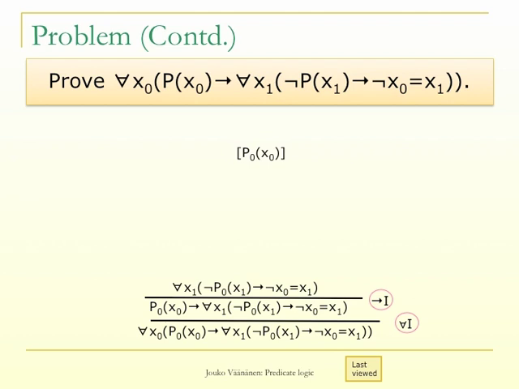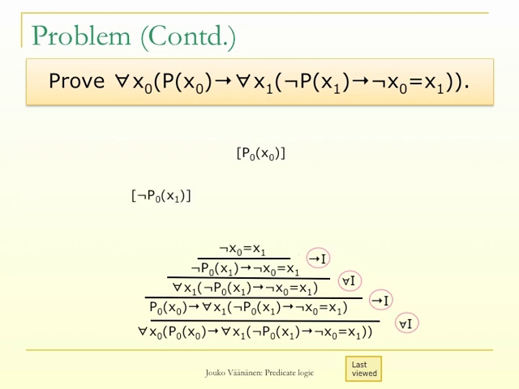This is again a universal formula, so we try to use the universal quantifier introduction rule. So we have to derive an implication, and again we put the hypothesis as a temporary assumption and try to derive the conclusion, negation x0 equals x1. This is of the form of a negation. So we make the assumption x0 equals x1 and try to derive a contradiction.